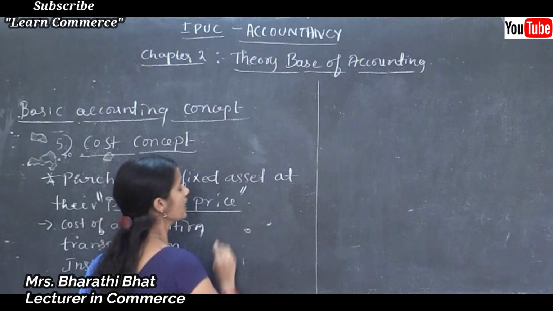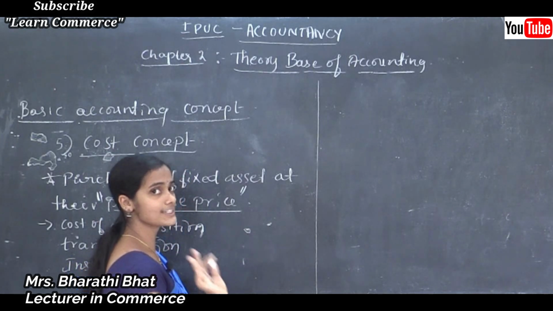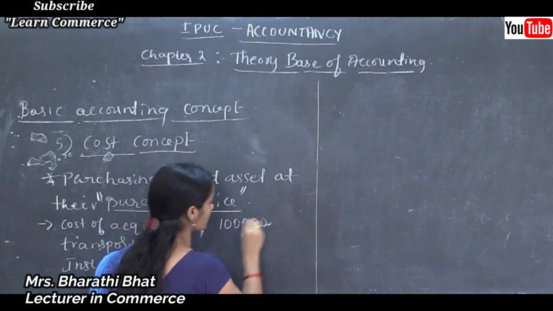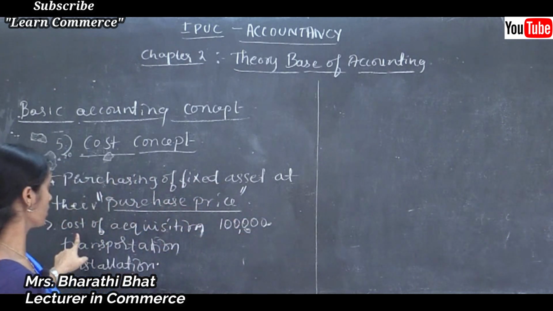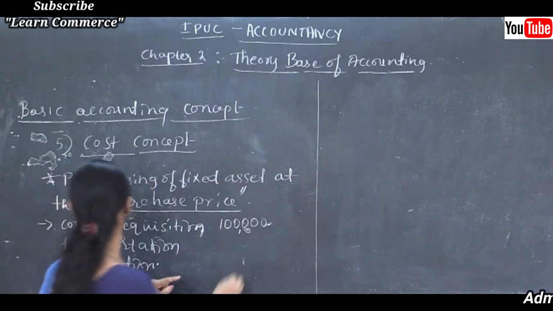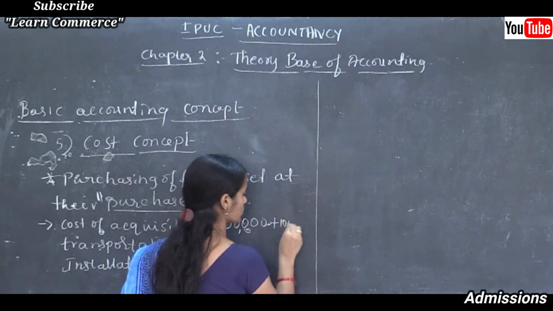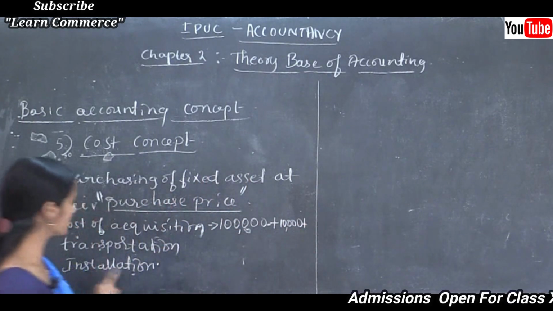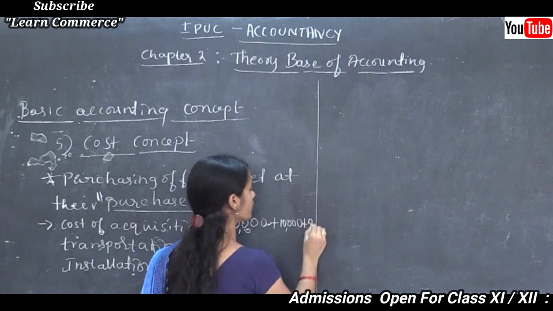Say for example, ABC company is purchasing machinery. Its cost of acquisition is rupees 1 lakh, transportation charge is rupees 10,000, and installation charge is rupees 5,000.